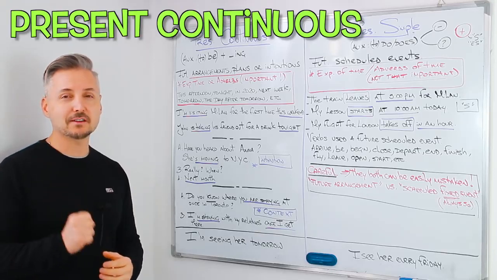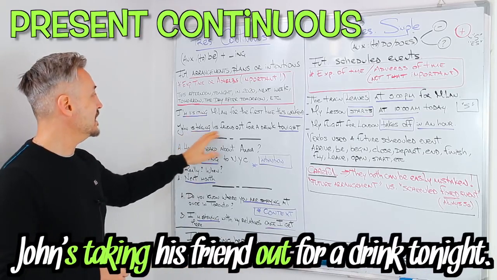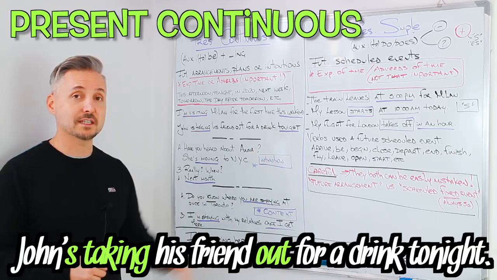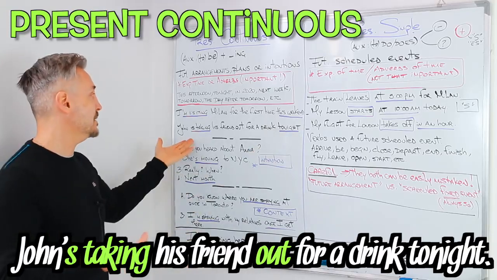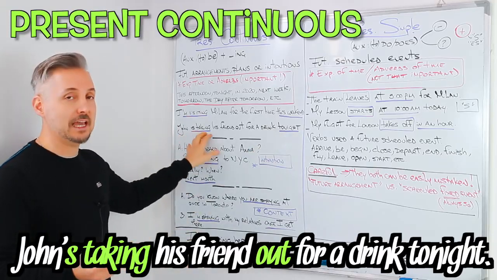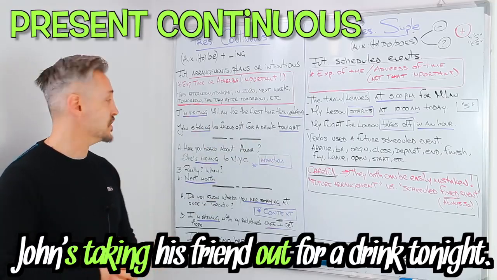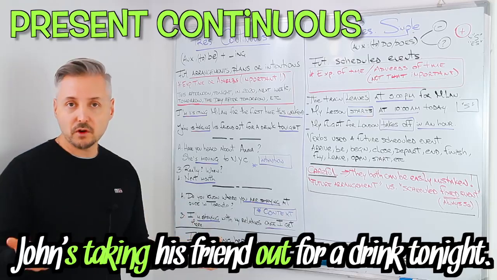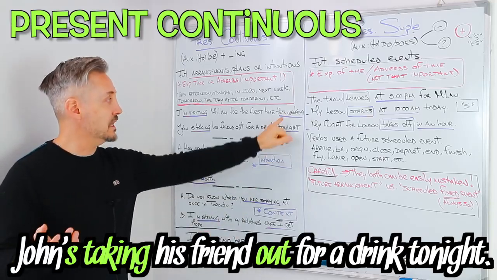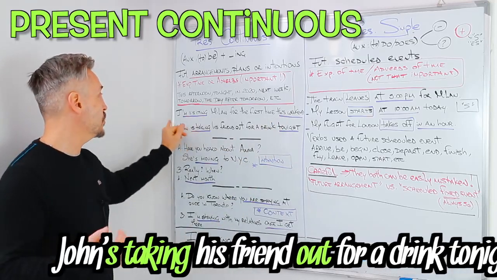Let's take a look at the second example. John is taking his friend out for a drink tonight. So what do we have here? Yes, the present continuous. John is taking. And then we have tonight, the time expression. So these are more or less clear because you have the time expression at the end or at the beginning of a sentence.